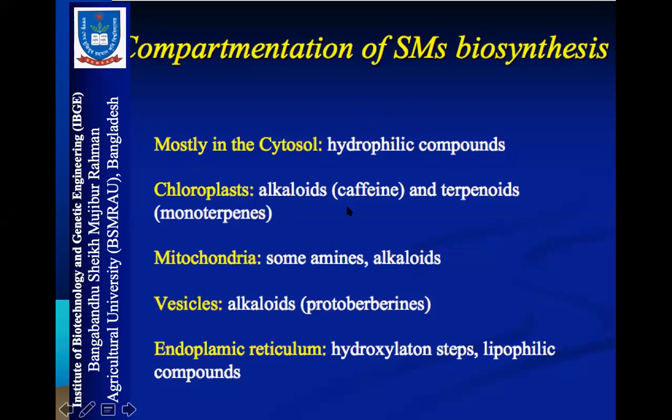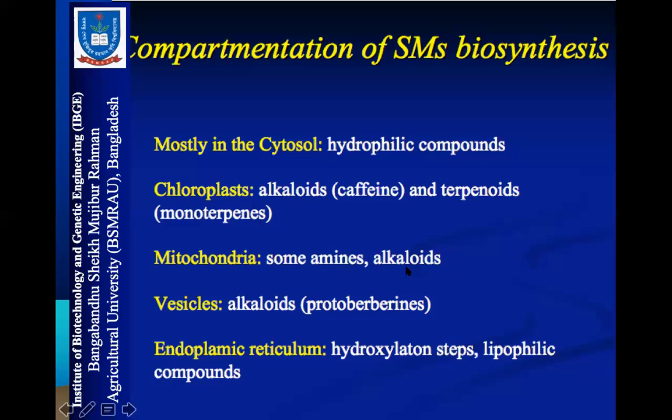Alkaloids, terpenoids, especially monoterpenes, and alkaloids, mostly caffeine, are preserved or stored in chloroplast. The chloroplast, in plant cell, is a very famous cell organelle, which contains chlorophyll and is involved in the photosynthetic pathway, a very important organelle.